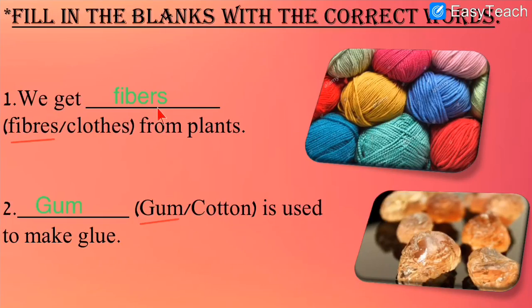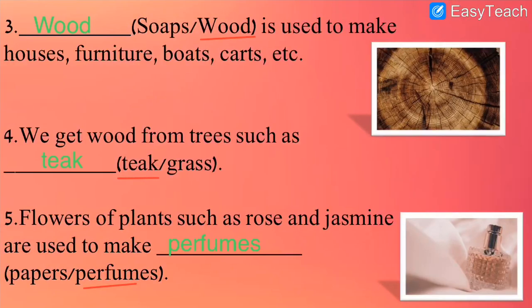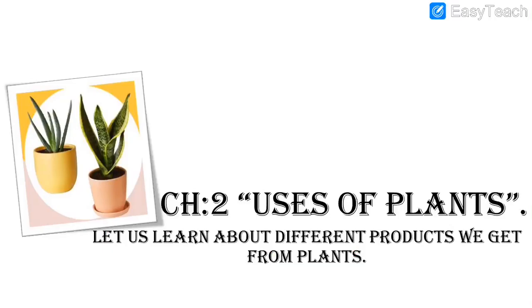Let us revise all the fill in the blanks. We get fibers from plants. Gum is used to make glue. Then number 3, wood is used to make houses, furniture, boats, carts, etc. We get wood from trees such as teak. It is a type of wood. Flowers of plants such as rose and jasmine are used to make perfumes.